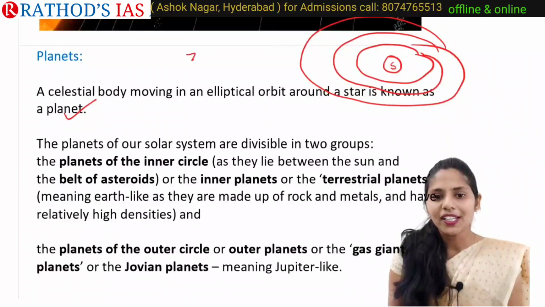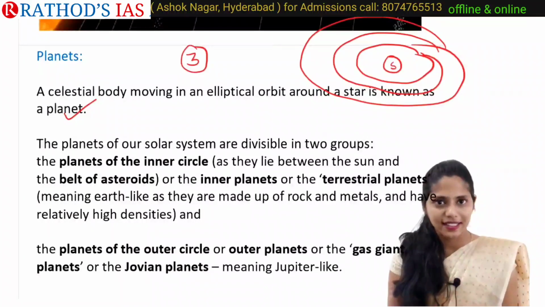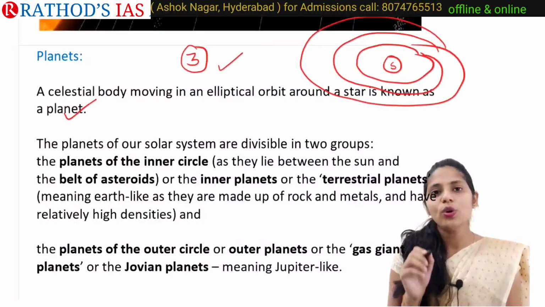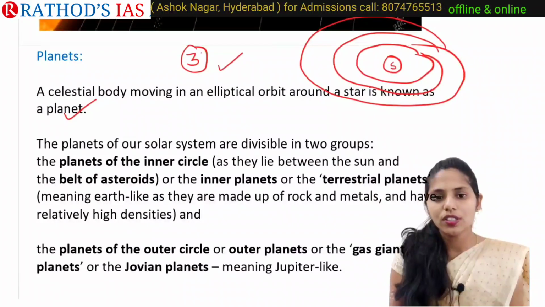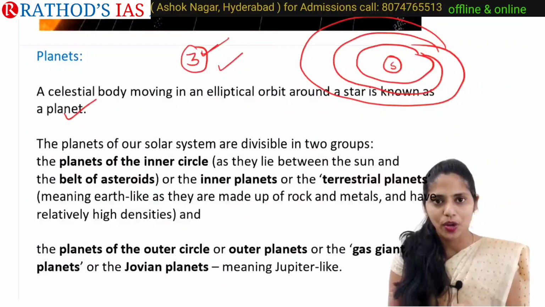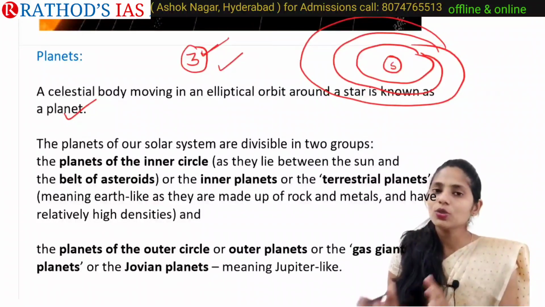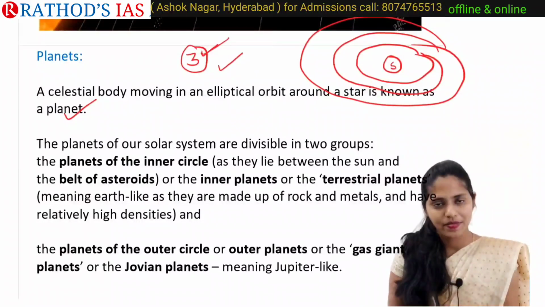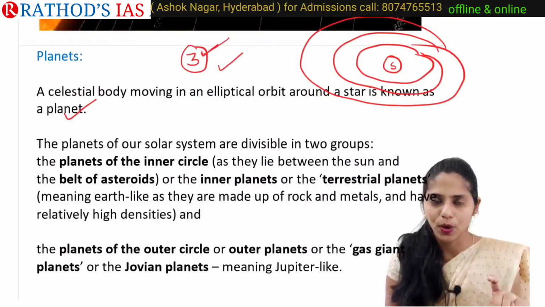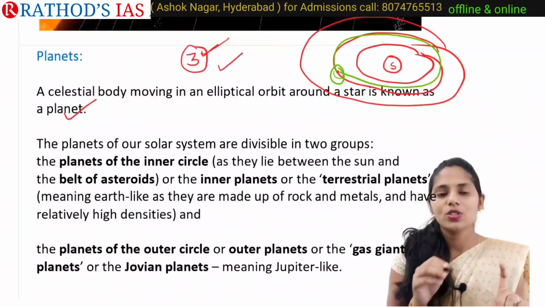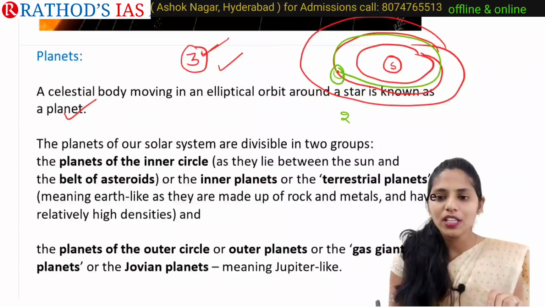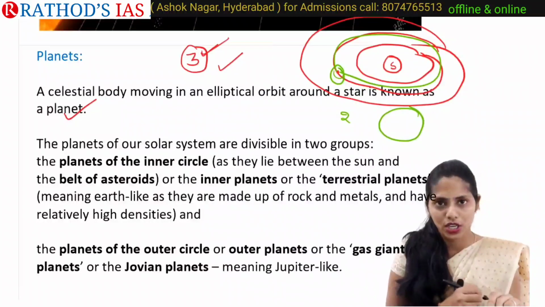One important current affairs point I need to add here is why Pluto is not a planet but a dwarf planet. There are 3 conditions that need to be satisfied for any celestial body to be called a planet. First, the body needs to orbit the sun. Second, it should be nearly spherical in shape.